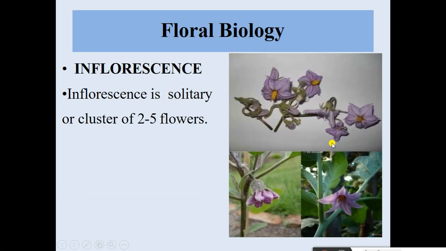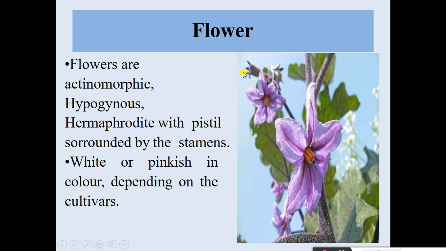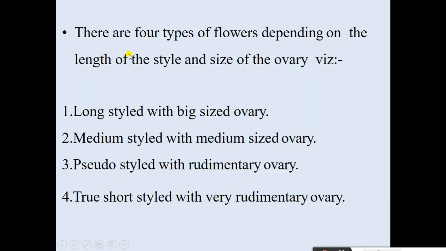Then floral biology of brinjal. The inflorescence is solitary or a cluster of 2 to 3 flowers. See the image: the inflorescence with 2 to 5 flowers. Then the flowers are actinomorphic, hypogynous, heteromorphic, with the pistil surrounded by the stamens, white or pinkish in color depending on the cultivars. There are 4 types of flower depending on the length of the style and size of the ovary.